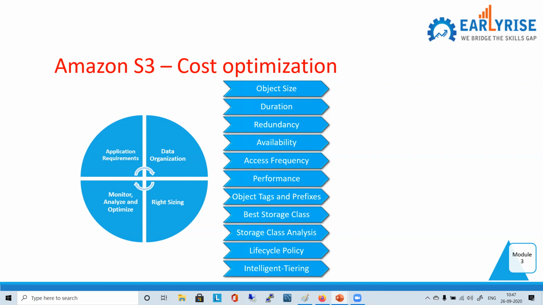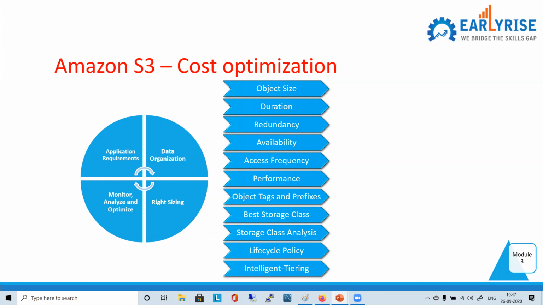So you decided on the best storage class, then you analyzed it, and then you put it under some policy. After 45 days of creation of the object, you move it to Glacier. Put it in Glacier, I don't want it. Or after 1 year, you can put it in deep archive if it is needed, or delete it.